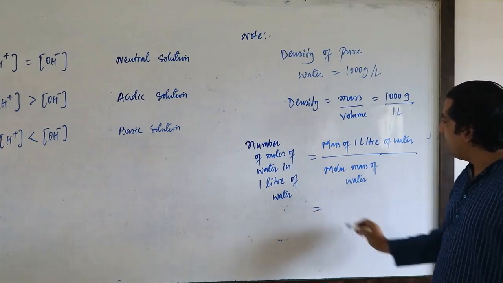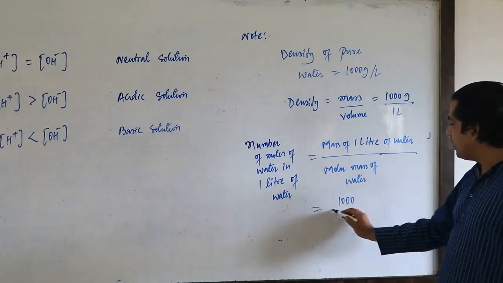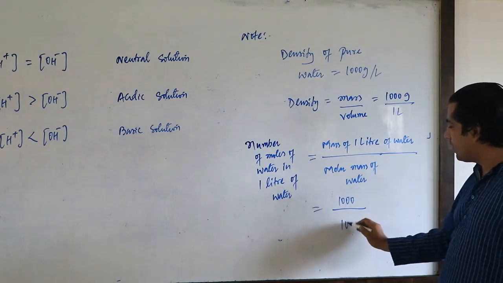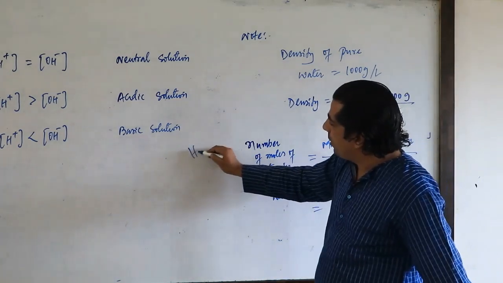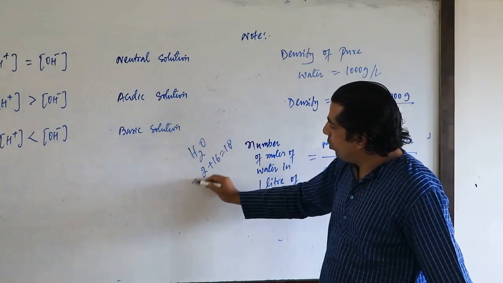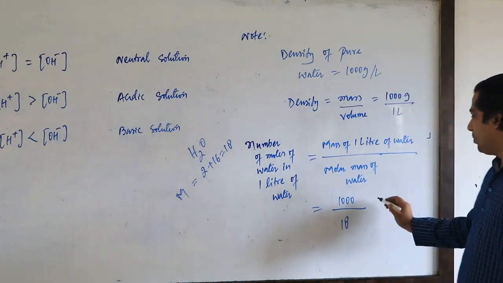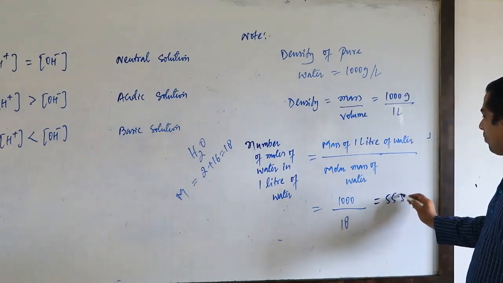What is the mass of 1 liter of water? 1000. And what is the molar mass of water? Everybody knows that the molar mass of water is 18. H2O, that is 2 plus 16. How much is that? 18. So the molar mass of water is 18. So this will come out to be 55.5.